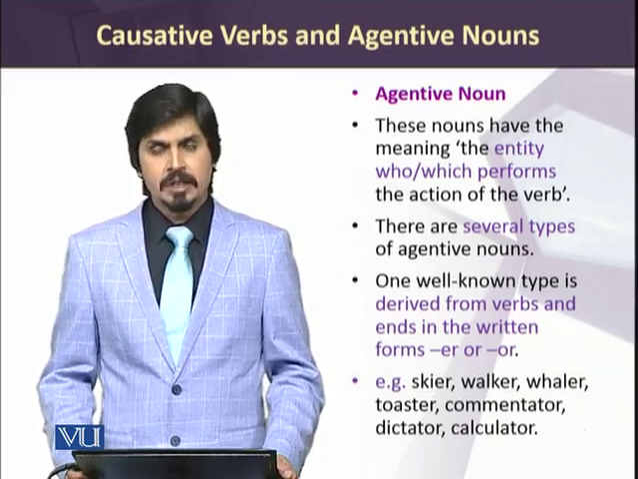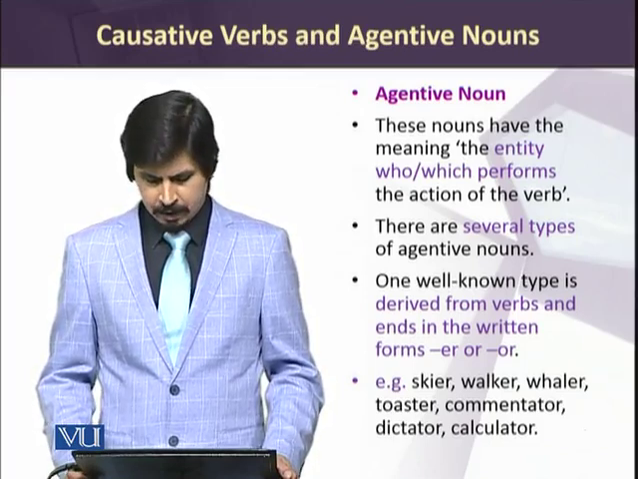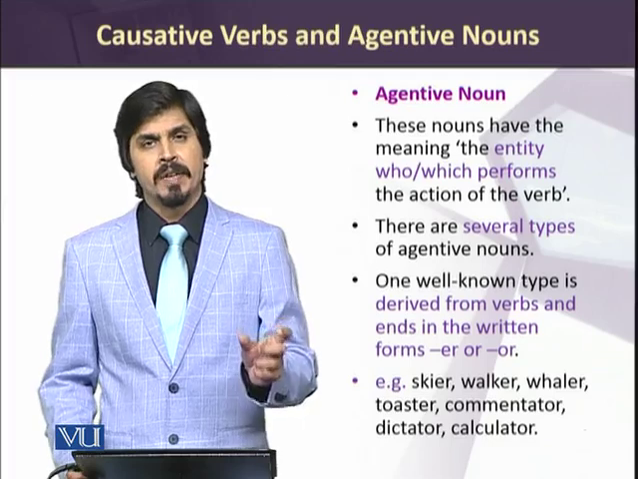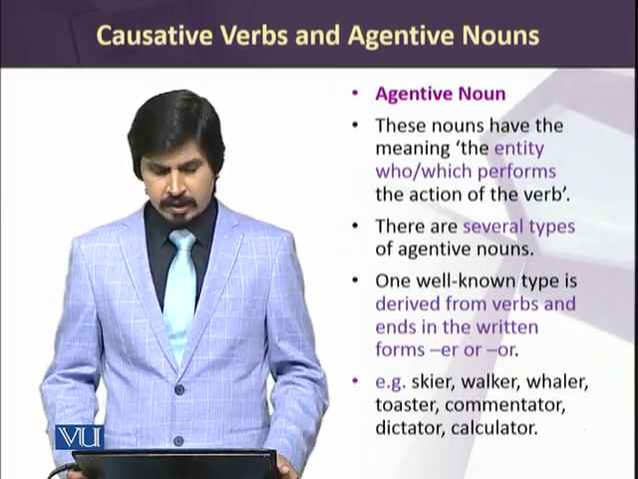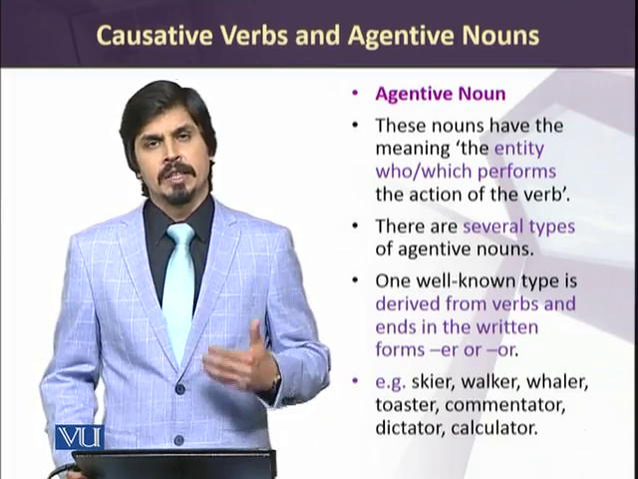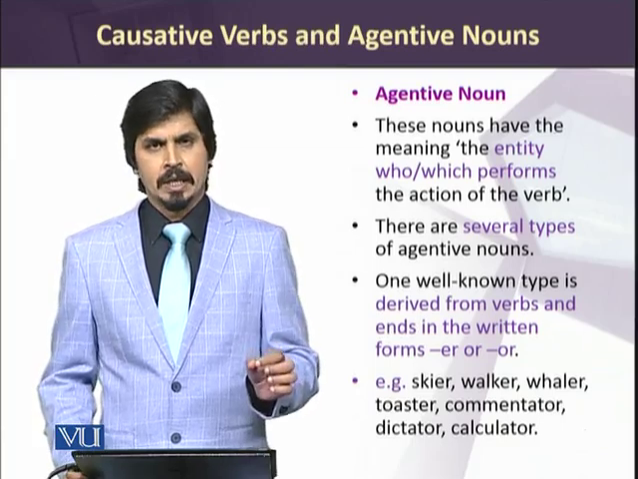Similarly, there can be other examples like skier, walker, whaler, toaster, and commentator, and this is with the inflection or. Then we have dictator, calculator. All these can be seen as examples of agentive nouns formed by the inflections er or or.